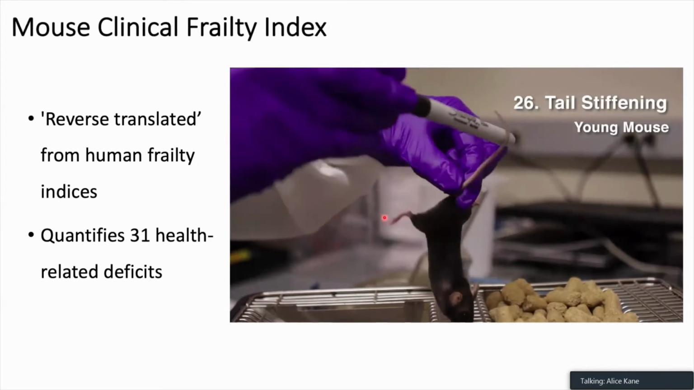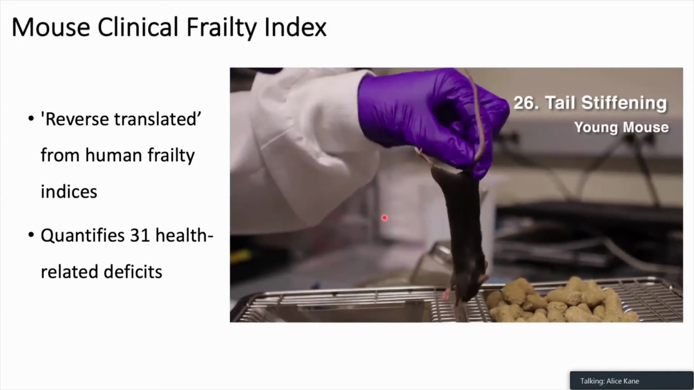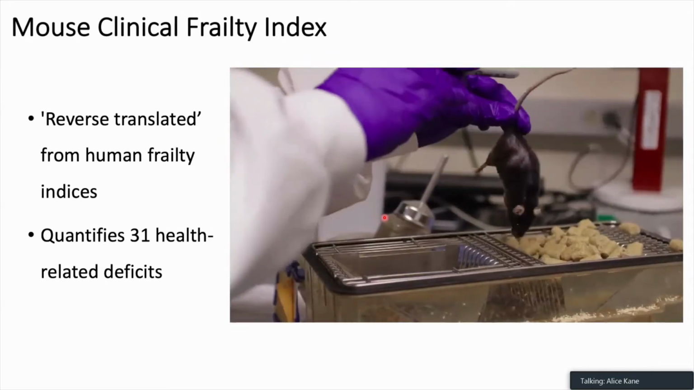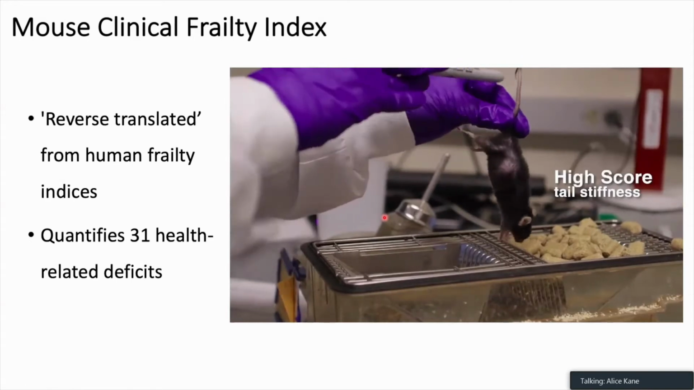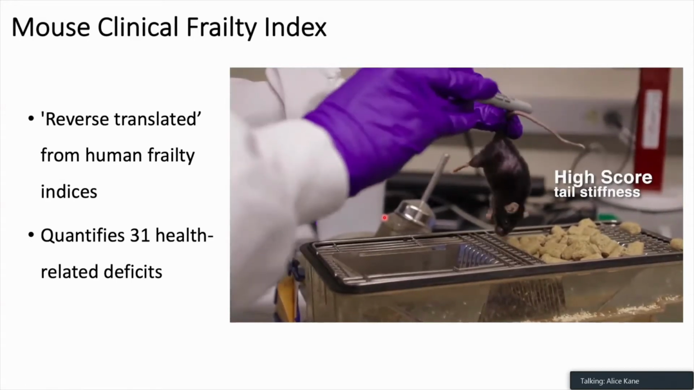I hope you can see this video. This is a young mouse where we're assessing tail stiffening, and you can see that the tail is responding well to the stimulus of the Sharpie. Now we see an old mouse where there's basically no response of the tail to the Sharpie stimulus. So this old mouse would be considered to have this health-related deficit of tail stiffness. And there are 31 similar, simple, fast measurements that we complete in a mouse.